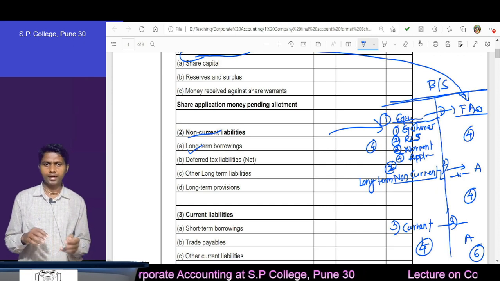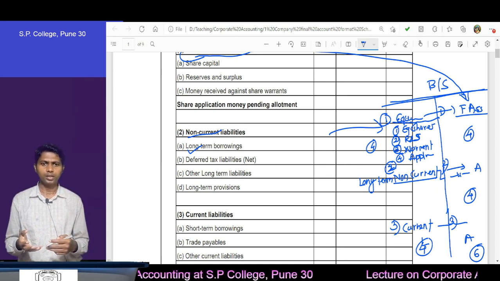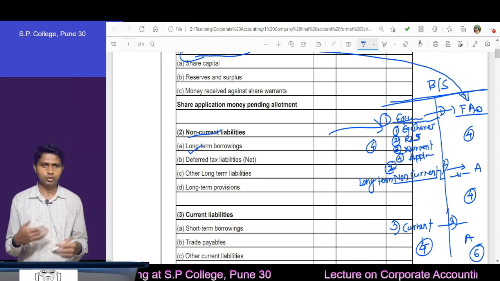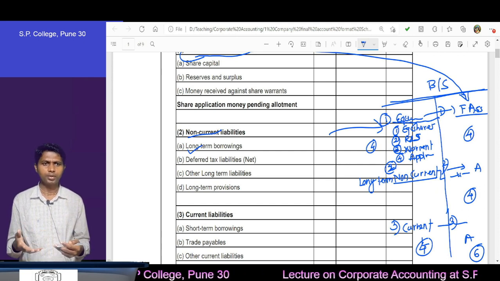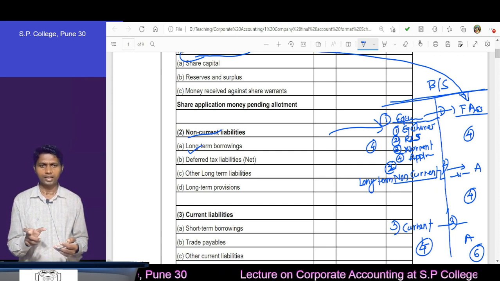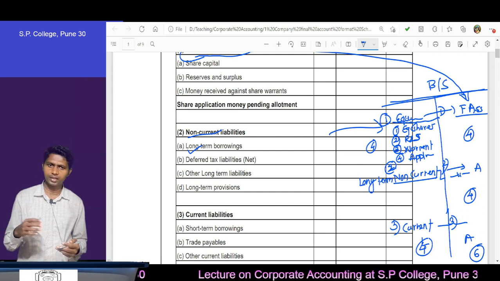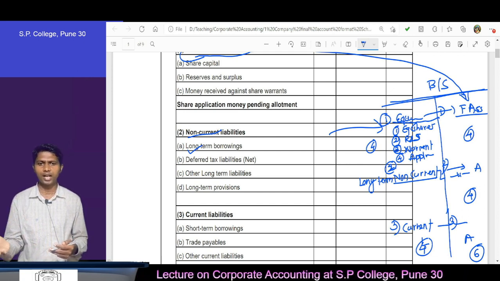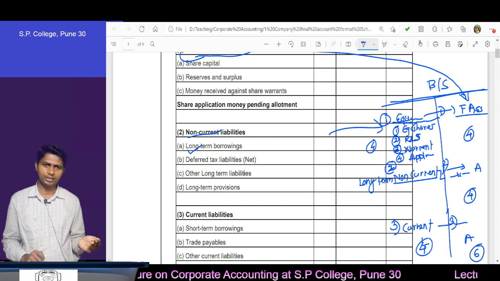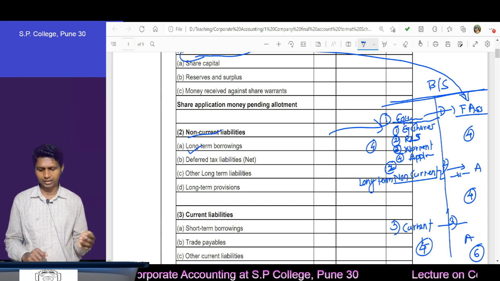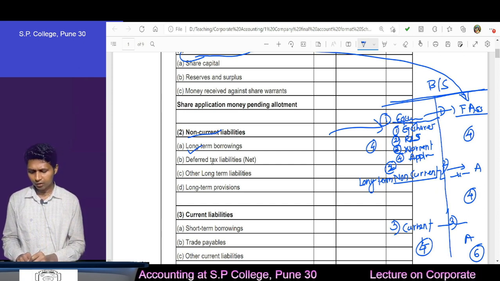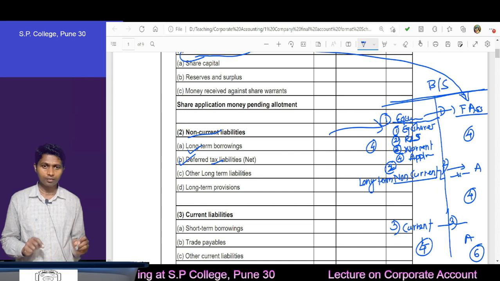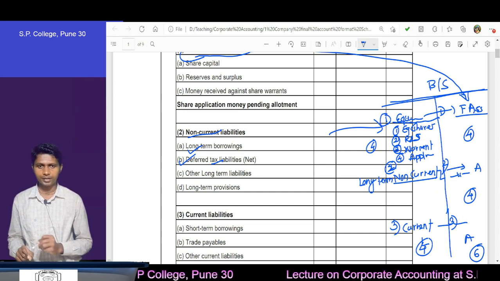Therefore, if you are writing tax, then obviously you come to know that this could be the deferred tax. Therefore, for tax we will say deferred tax. If you are writing that deferred tax on the liability side, say deferred tax liability. If you are writing that on the asset side, say deferred tax asset. We are writing that on the liability side, therefore I have said for tax, deferred tax liability.